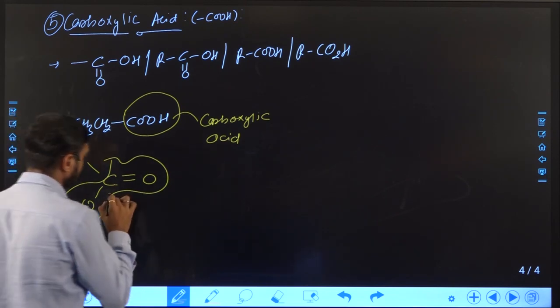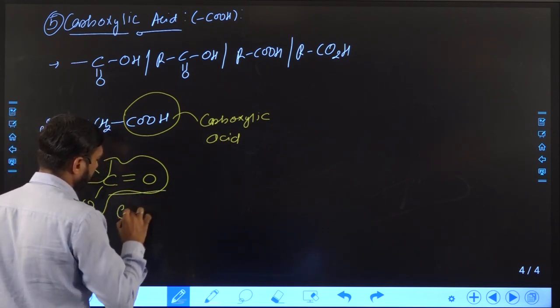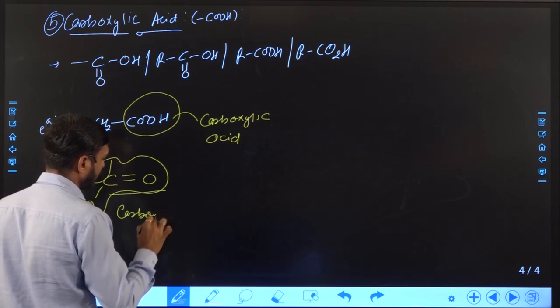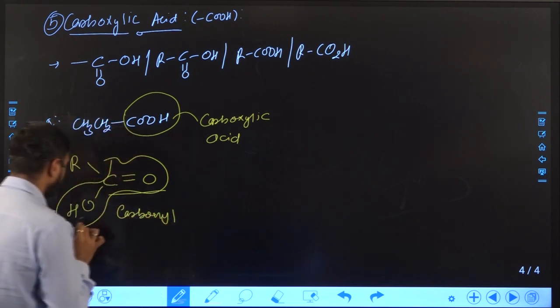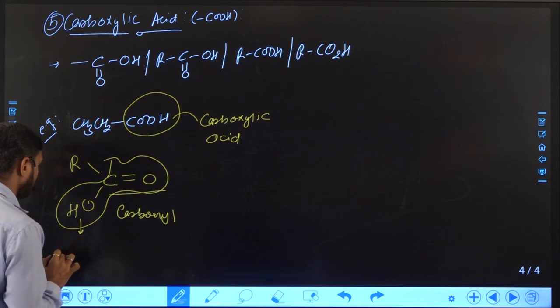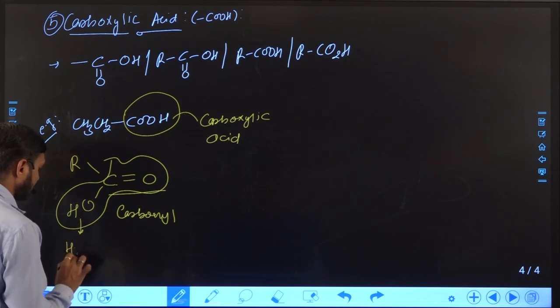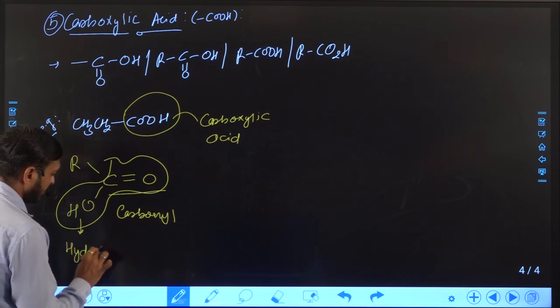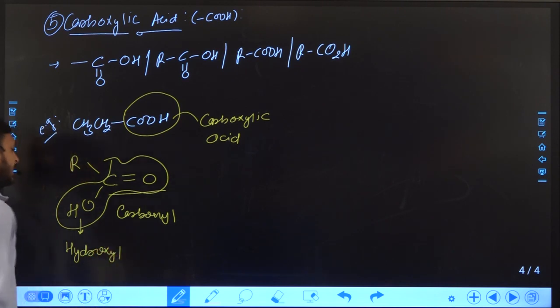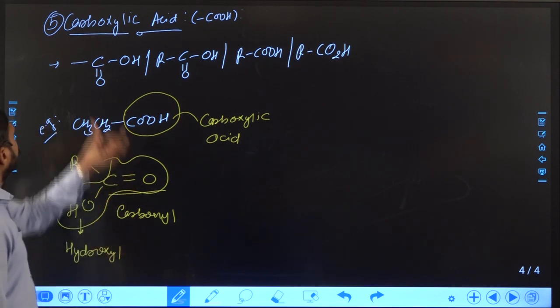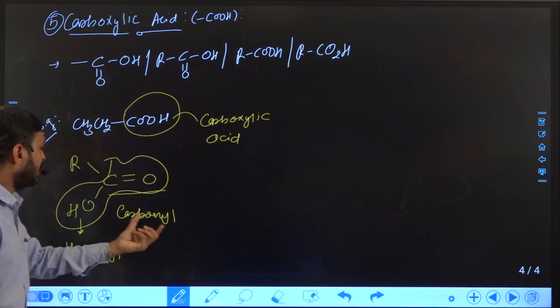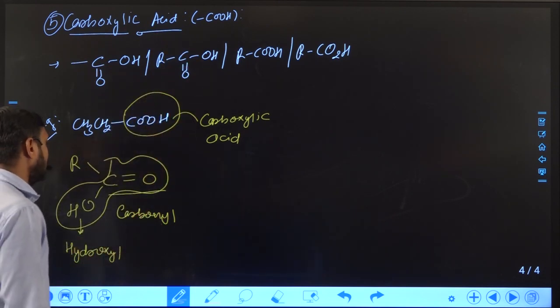So in this functional group one portion is the carbonyl and the other portion is the hydroxyl. OH is nothing but hydroxy or hydroxyl, right? So the acid functional group is made from carbonyl and hydroxyl and also attached with an alkyl group.